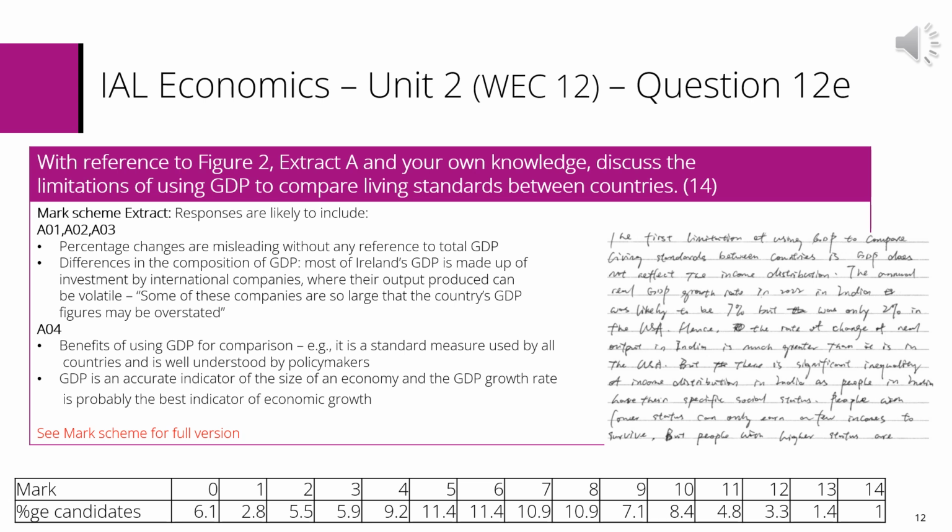Question 12E asks candidates to use the source to discuss the limitations of using gross domestic product to compare living standards between countries. The question was worth 14 marks. The evidence in the table shows that this was the 3rd worst performing question on this unit, with the average score being 45%. That's less than half marks.